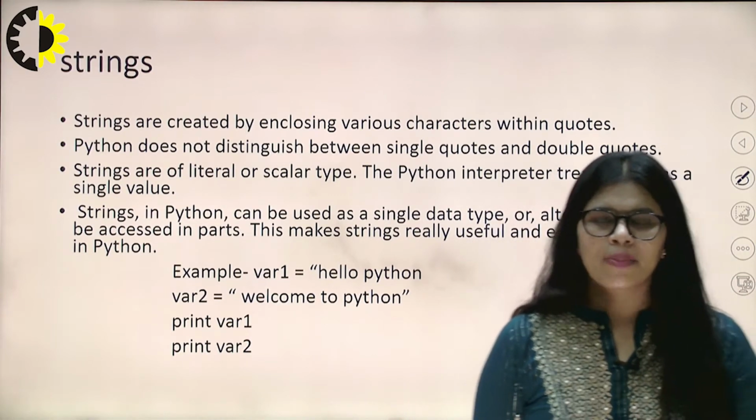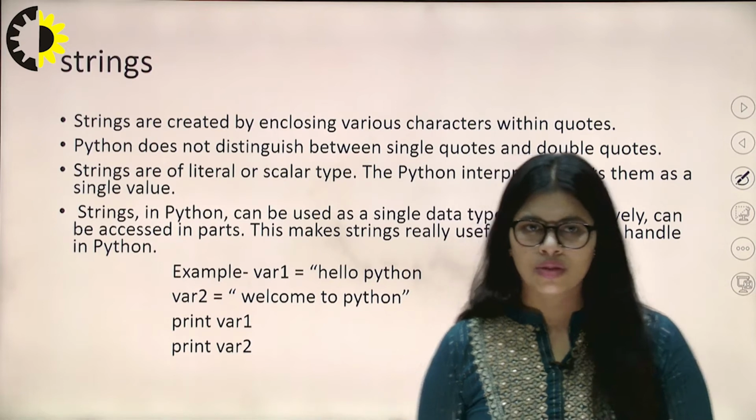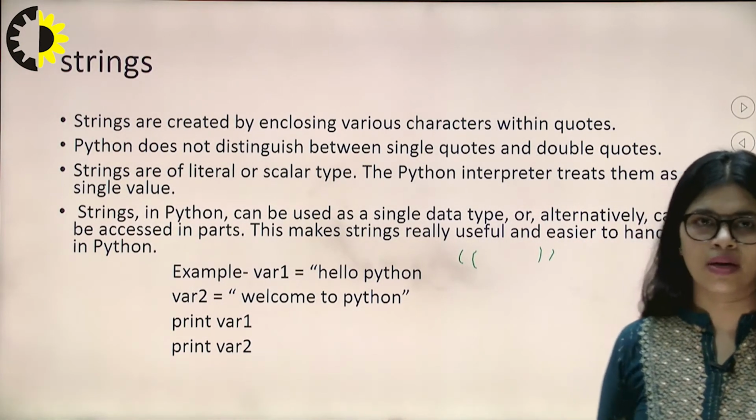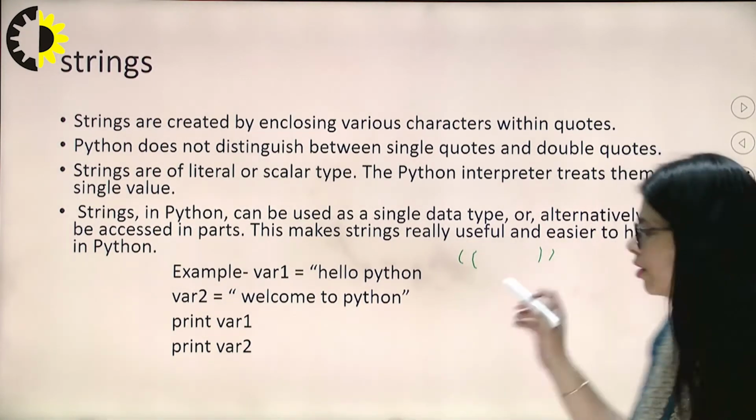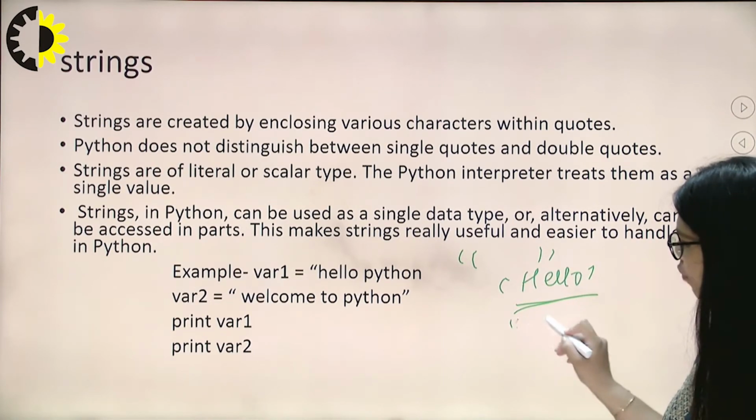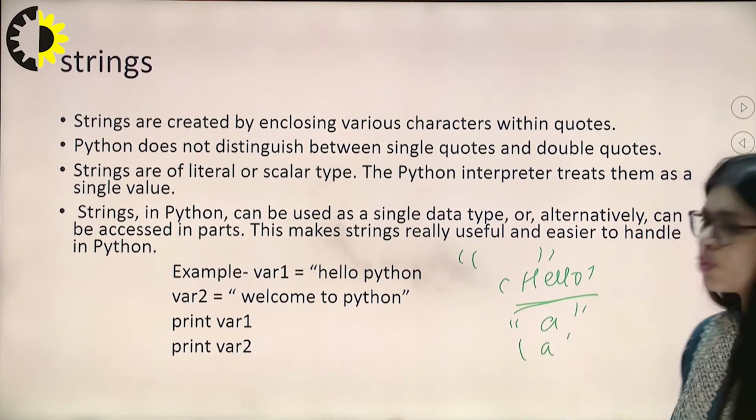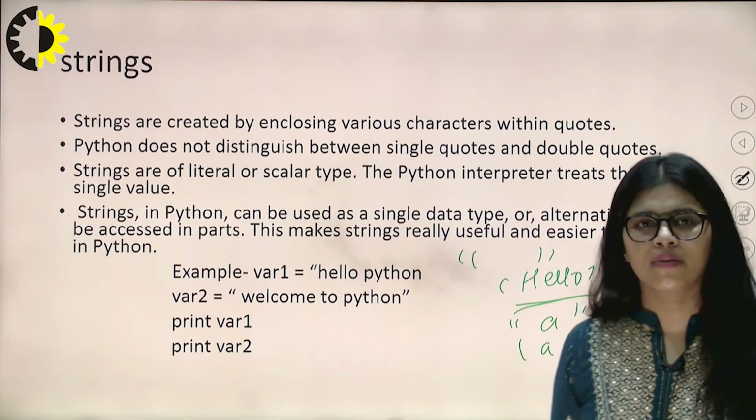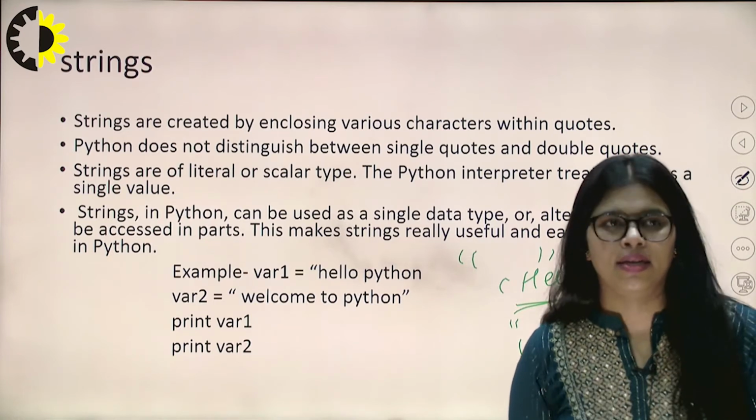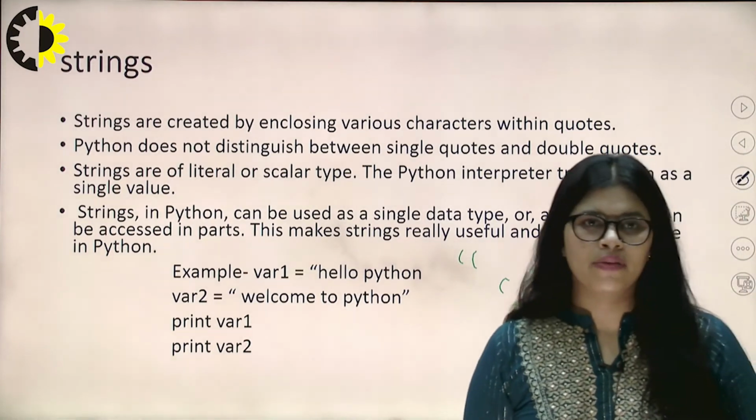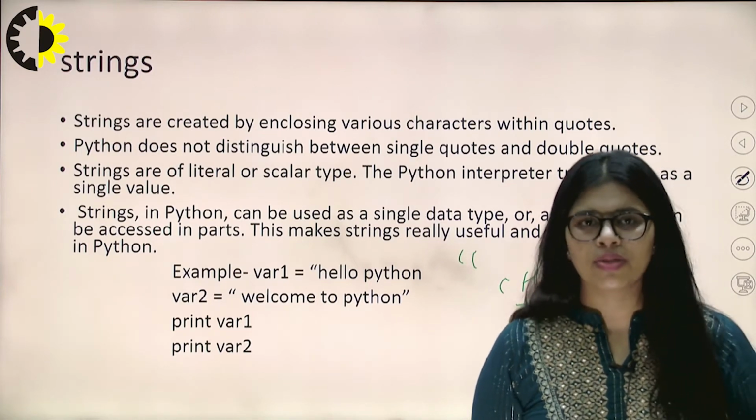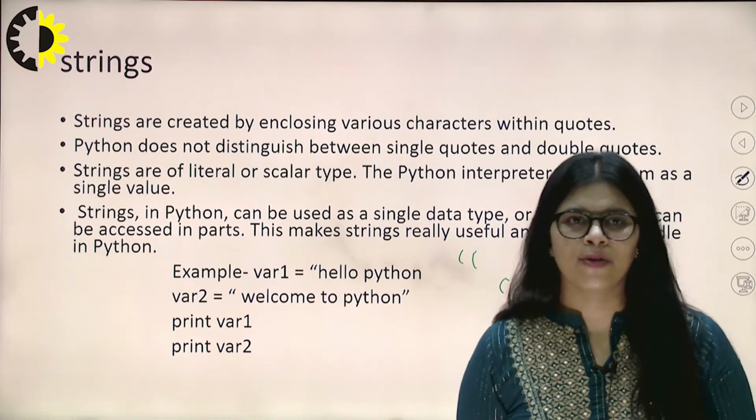Strings are created by enclosing various characters within quotes. We declare a string with double inverted commas, or you can use single inverted commas, for any word such as hello, or any letter such as A. Python does not distinguish between single quotes and double quotes, so no need to worry. We can use either for printing any words or characters.